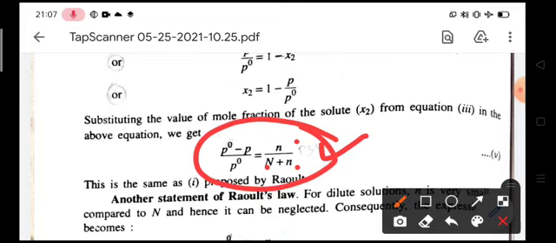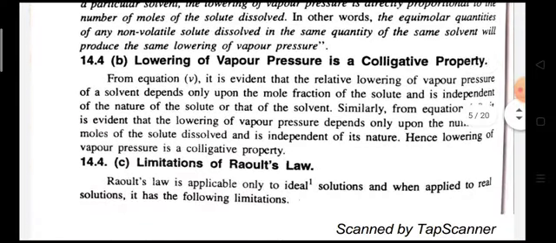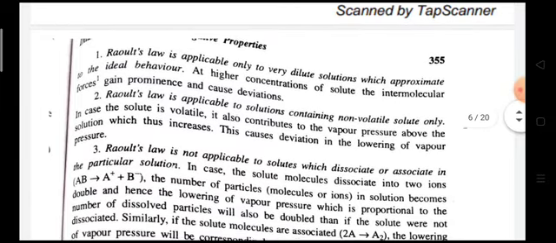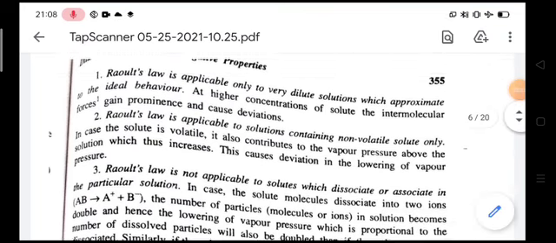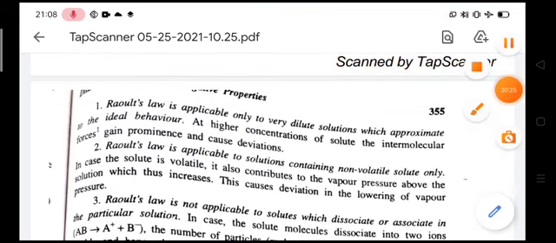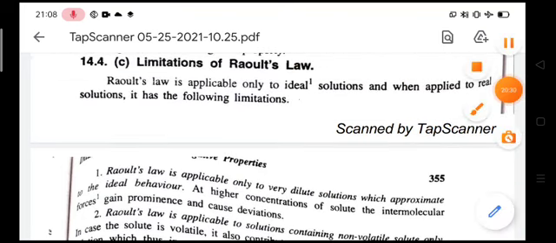Raoult's law states that the relative lowering of vapor pressure of a solution is always equal to the mole fraction of the solute. So this is Raoult's law, and there are some limitations of Raoult's law.